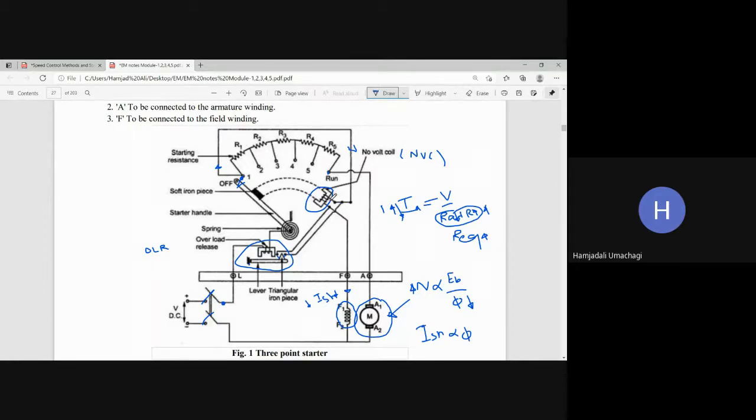So if electromagnetic property decreases, then what will happen? Will it hold the handle? No, sir. It will not hold the handle. Suddenly it will release the handle and handle will rest onto the position number 1. So this is the drawback.